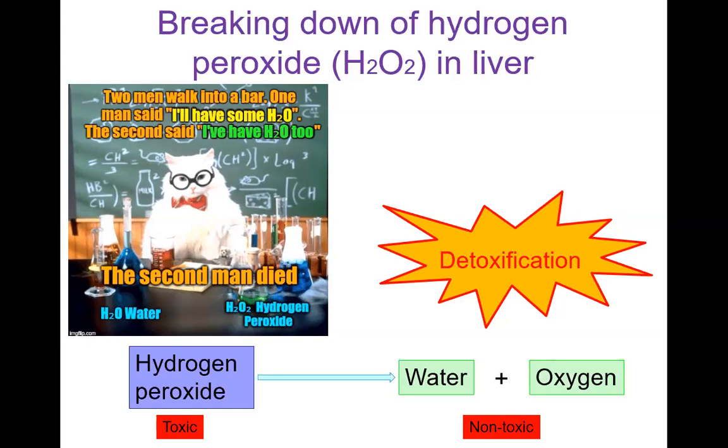Hydrogen peroxide is toxic to our body. Normally, our body also produces some hydrogen peroxide. If the hydrogen peroxide accumulates to a high level, it will be toxic to our body, so our body has to convert the hydrogen peroxide into water and oxygen, which are non-toxic. This process is called detoxification in the liver, and it is one of the examples of the chemical reactions that happen in our body.